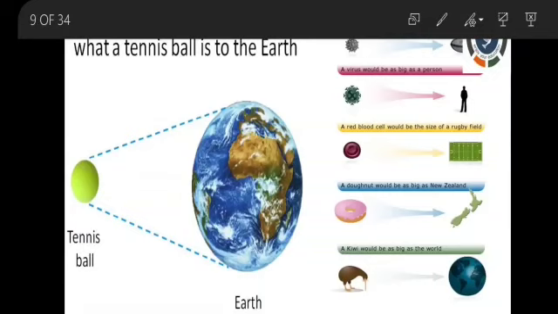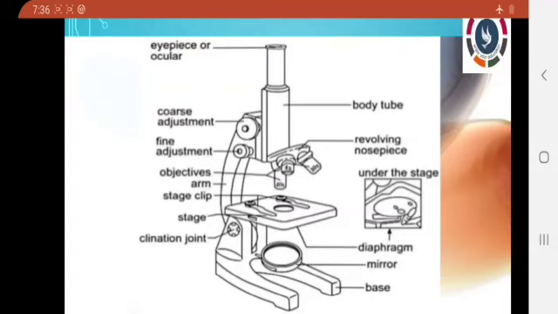Okay guys, let's see about the microscope. A microscope is an instrument which helps to see tiny particles which we can't see with our naked eyes. So what is the role of the microscope? It is a type of instrument that helps to see the tiny particles which we can't see with our naked eyes. For that we use the microscope.